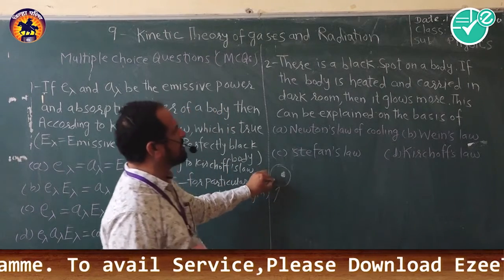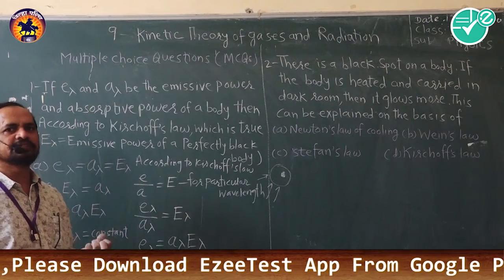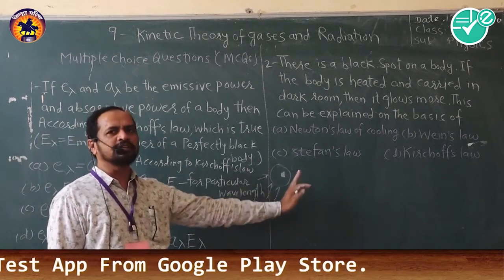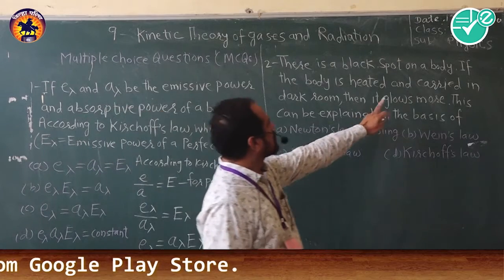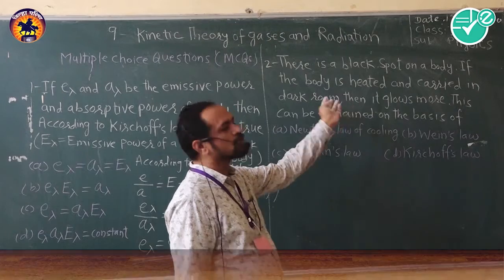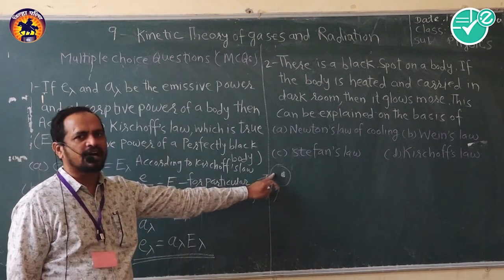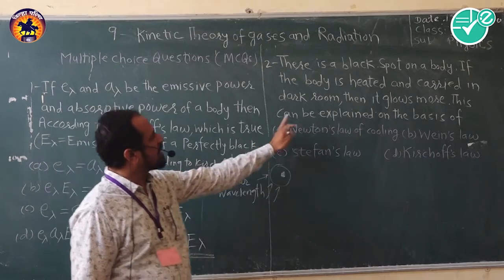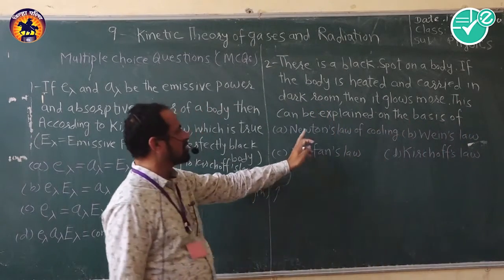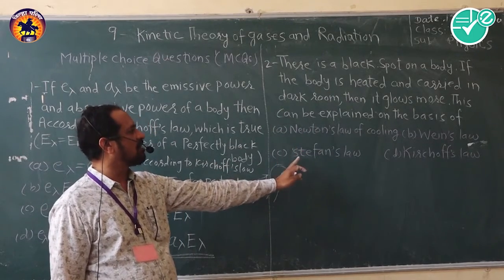When this is heated, it absorbs that heat, and every body which absorbs heat can also emit the heat. So the question is, when carried in a dark room, it glows more. So it glows more when it is kept in a dark room. This can be explained on the basis of Newton's law of cooling, Wien's law, Stefan's law, and Kirchhoff's law.